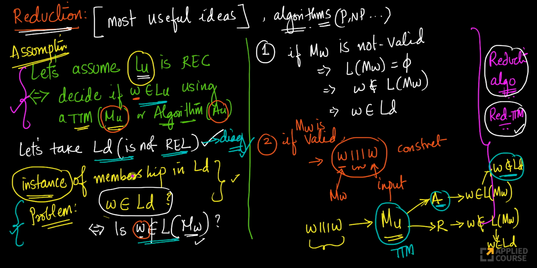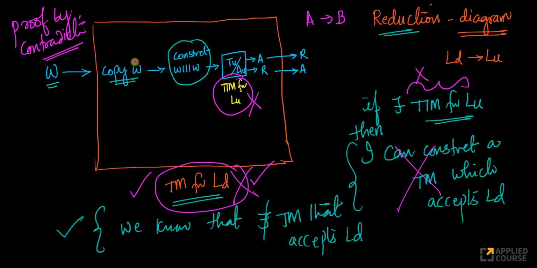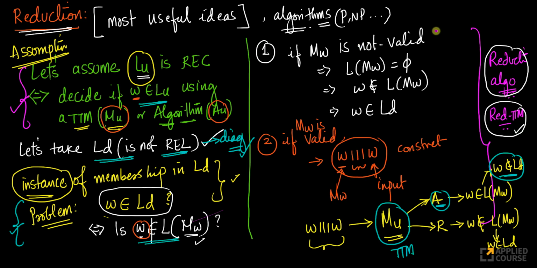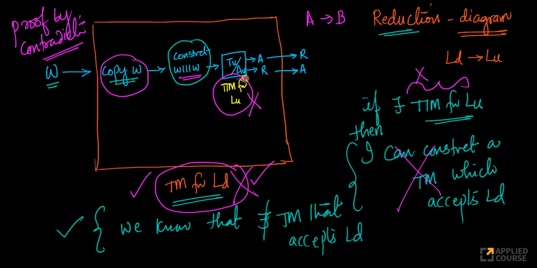We took an instance of a membership problem, and by using simple steps, what steps did we use? We copied W, we constructed W111, and there is one more step here, which is we first verified if MW is valid or not. We can also call that one other step, which I have not written.